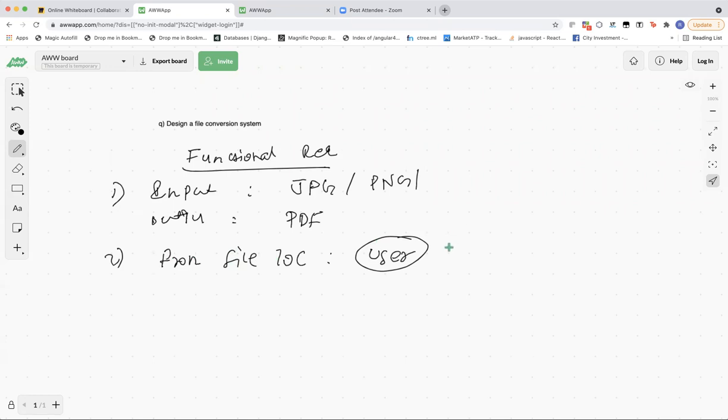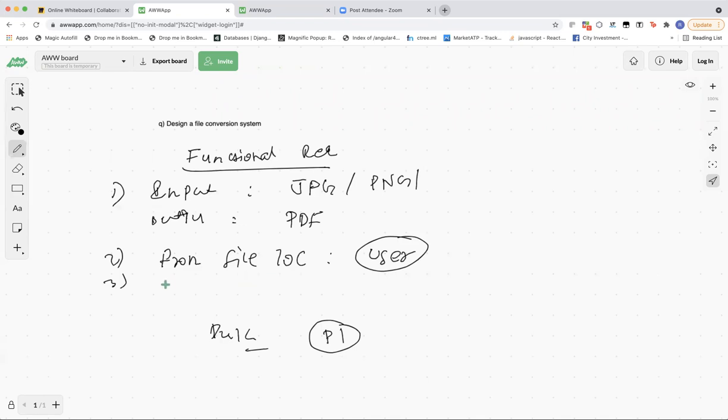Do you want to support bulk upload as well? Let's go with a single file. Bulk upload we can keep as a P1 requirement, and all these are P0 requirements. Okay, what can be the other set of questions?